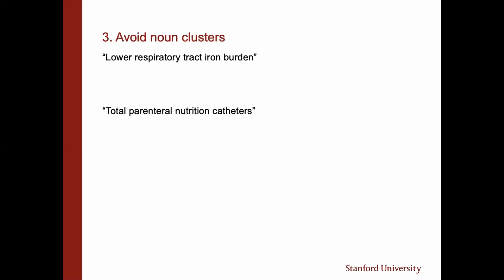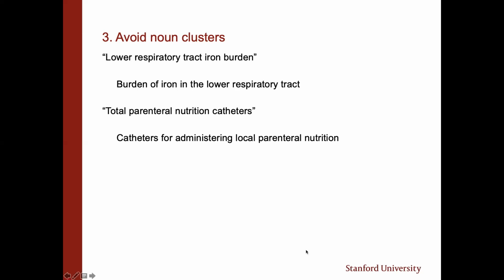Avoid noun clusters. One noun is commonly used to modify another in English. For example, blood flow, protein metabolism, lung function, ion concentration. But adding another noun or nouns onto an already existing noun pair is confusing. So let's look at these examples. Lower respiratory tract iron burden. Total parenteral nutrition catheters. It's not immediately obvious what these are trying to say. Burden of iron in the lower respiratory tract. Catheters for administering local parenteral nutrition. It doesn't add that much more text to make things maximally clear. The gain in understanding is well worth it.